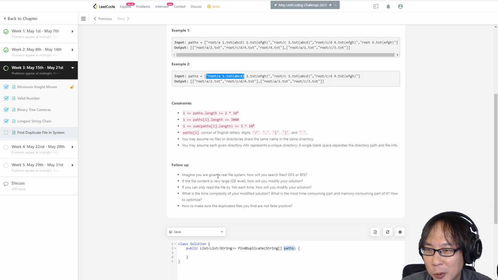Imagine you are given a real life system. Will you search files? BFS. If the file content is very large, GB value, how will you modify your solution? If you can read the file 1K each time, how will you modify your solution? What is the time complexity of your modified solution? What is the most time consuming? How to make sure the duplicate files you find are not false positive?